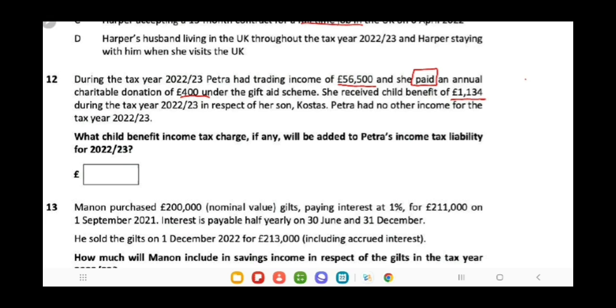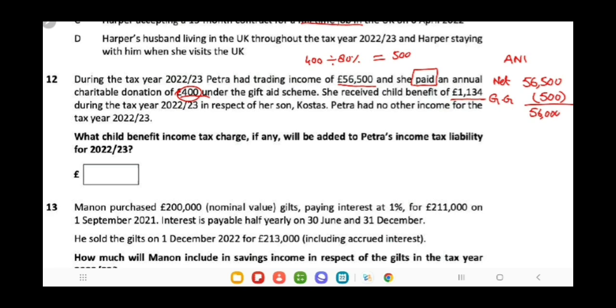Adjusted net income can be calculated by subtracting the gross gift aid donation, which would be 500. If you divide 400 by 80%, you will get the gross amount of the gift aid donation, and this will be 500. So to find the adjusted net income, you have to subtract the gross gift aid donation from net income and you will get the figure of 56,000.